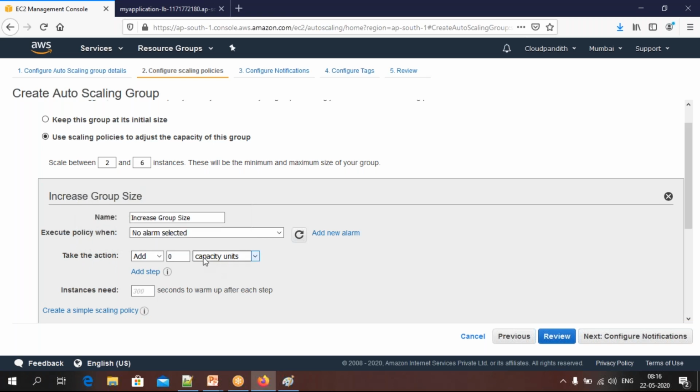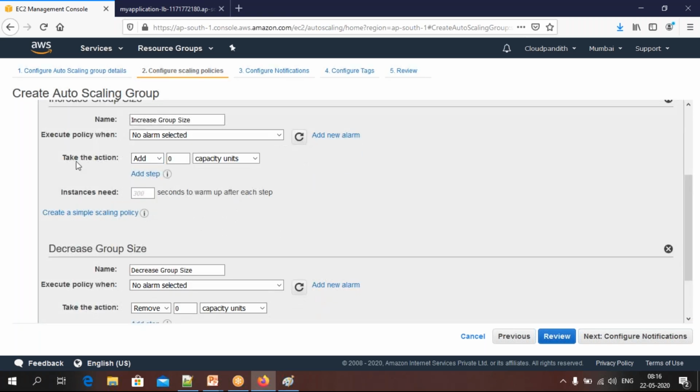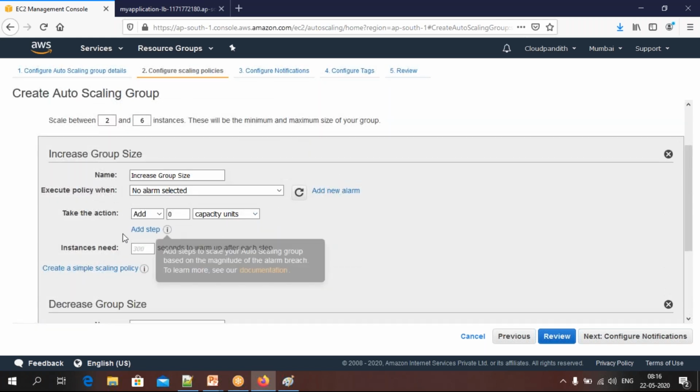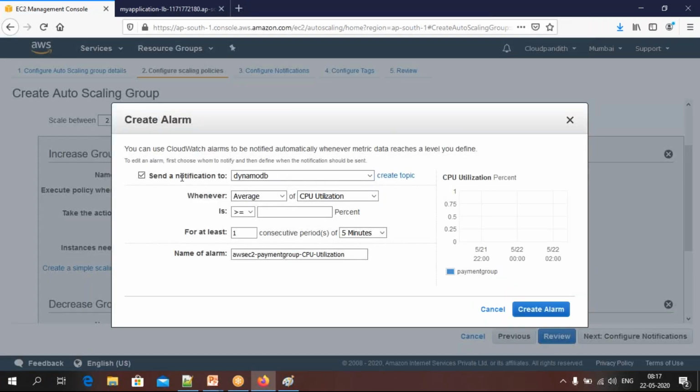Here you can see something called increase group size or decrease group size. When you want to increase the number of servers, you need to select that. So here you can say scale, increase servers. So this is my rule. When it has to increase, add new alarm.